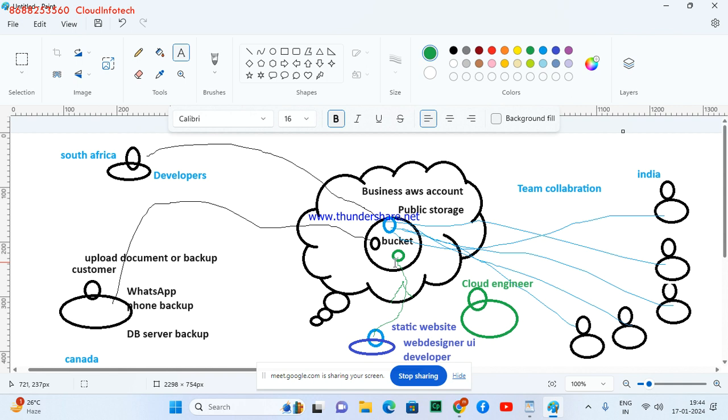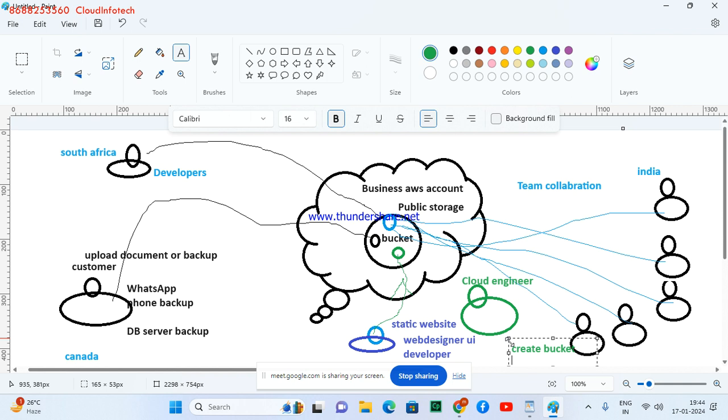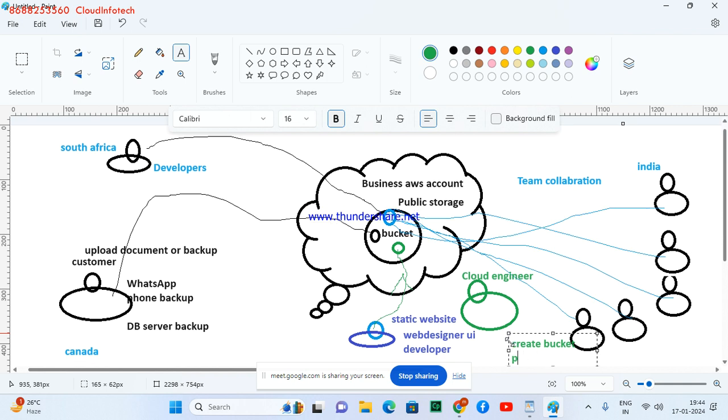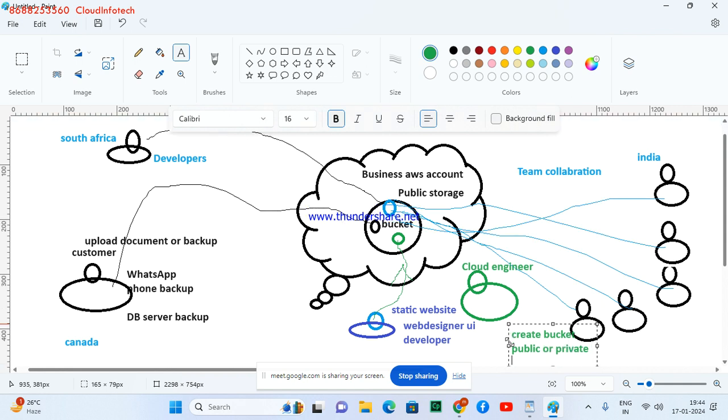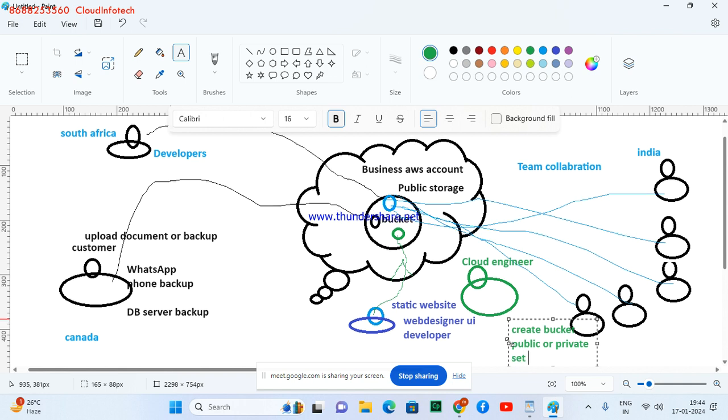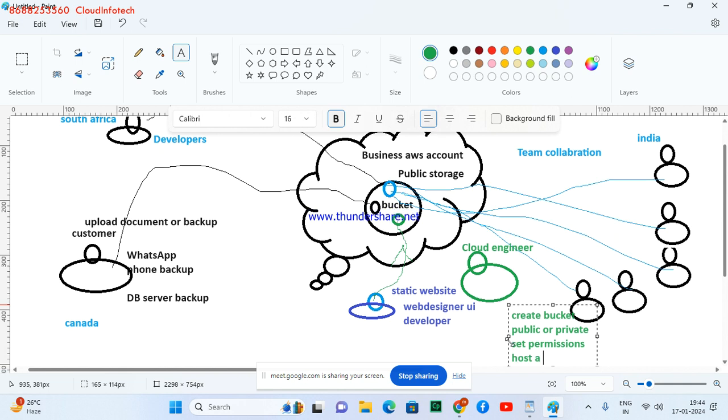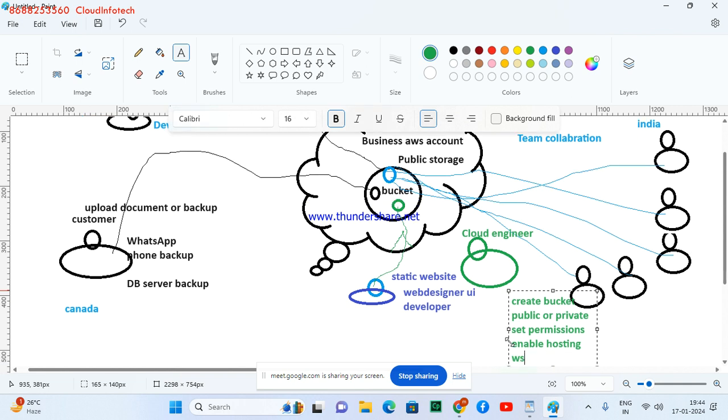Who's going to create the buckets, who's going to define security and permissions, who's going to share the data, who can access, who cannot access? All of this will be done by a cloud engineer. That means create a bucket, allow storing, set up permissions, make it what? Public or a private bucket. That means you can share the data publicly or privately. Or you can say set permissions, who can access, who cannot access. Host a website, enable hosting of the website.